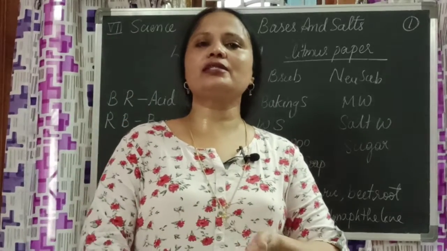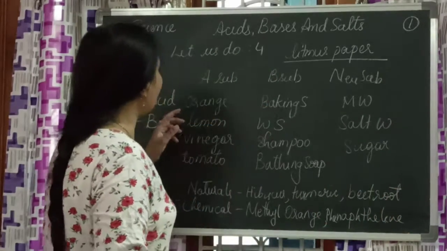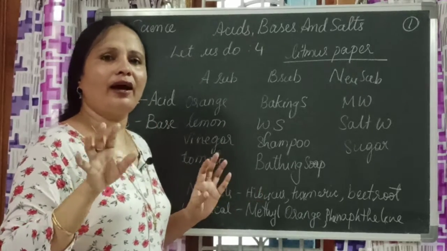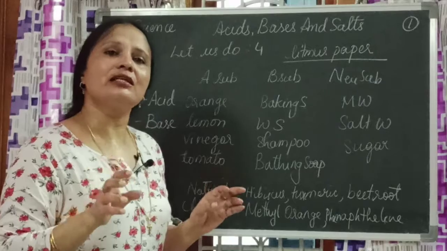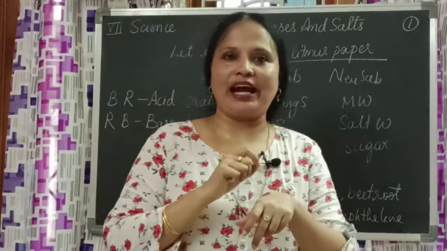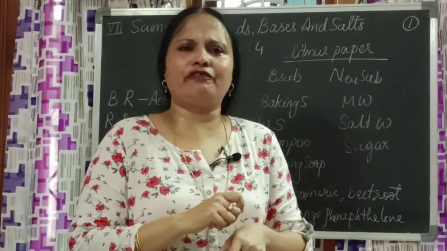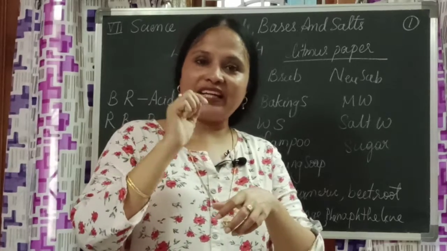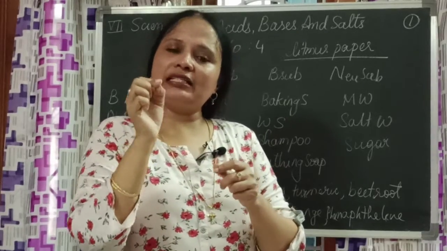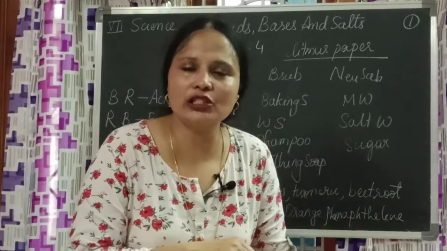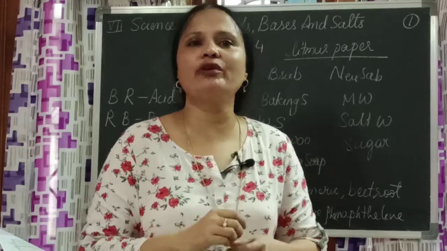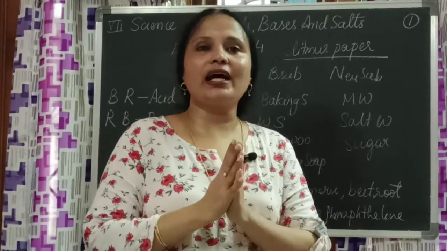For example, what is acid? What did we think? Orange, lemon, vinegar, tomato. All these are sour in taste. That means acid is sour. It has a sourness, a tanginess, and suppose an ant is biting you, you get a kind of stingy feeling. A bee or a wasp also, when it stings, why do you get that pain? That is because an acid from the insect enters your body and reacts with our body. Because of that acid, we get the sting. If acid falls on us, how will it be? It will be stingy. So these are natural acids.